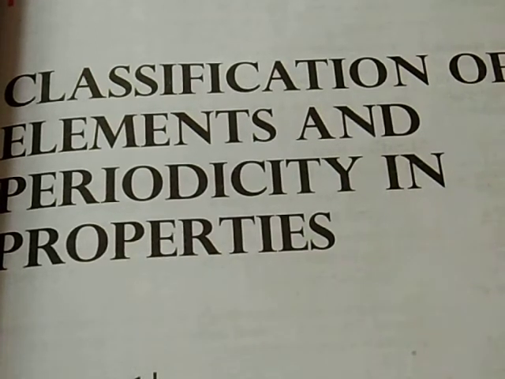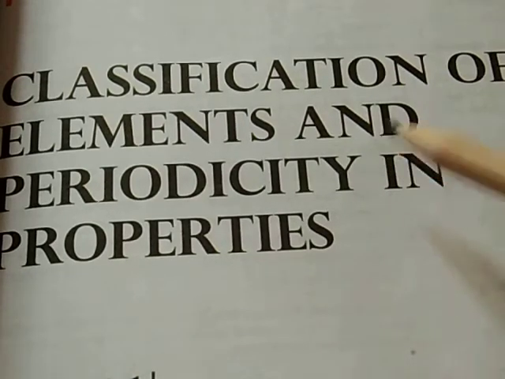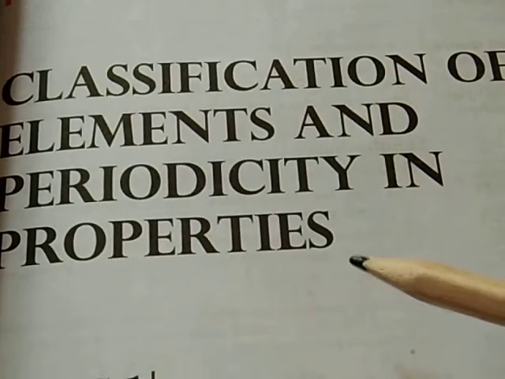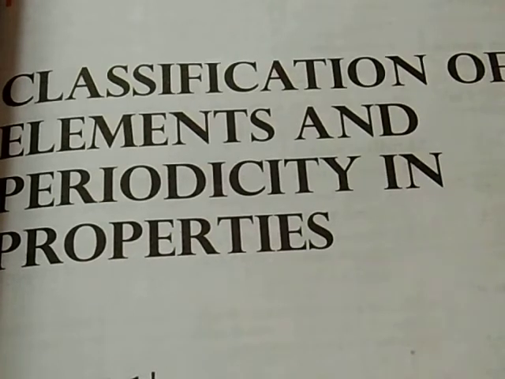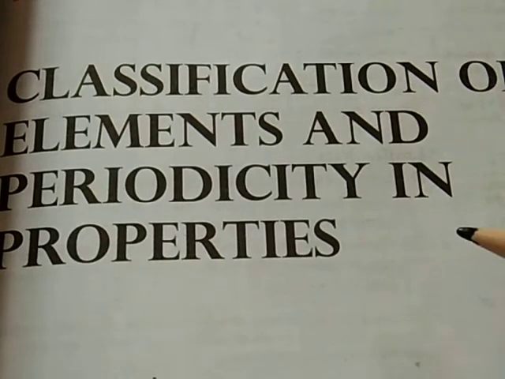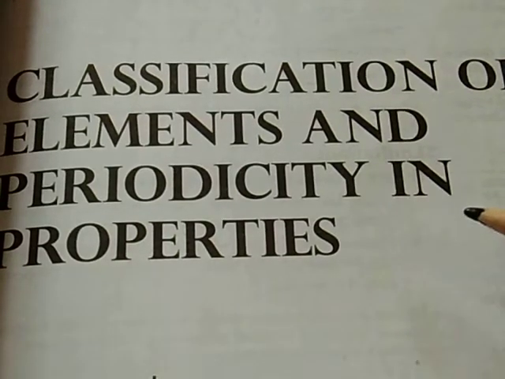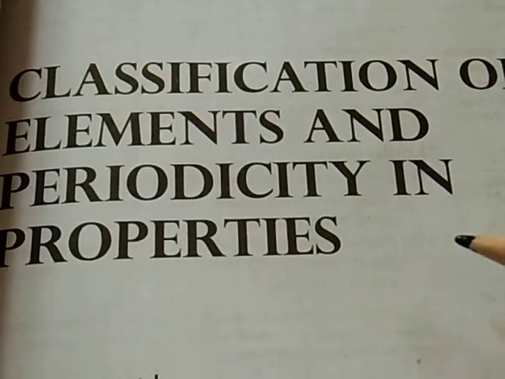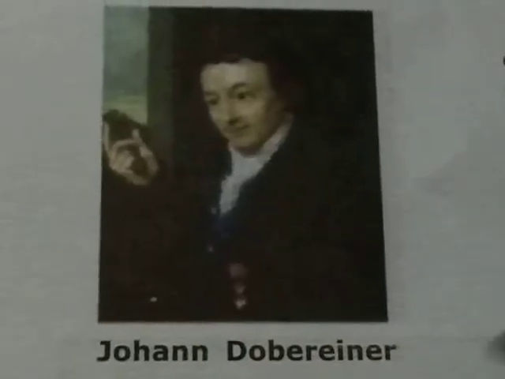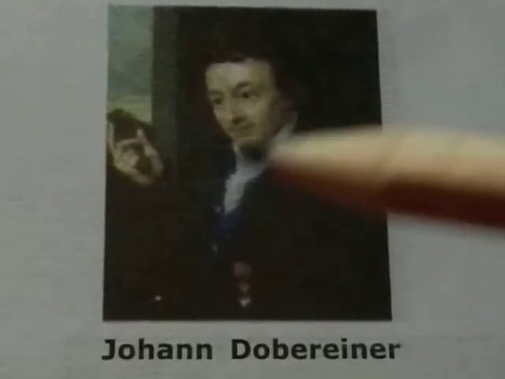Good morning, students. Today I will start the new chapter of chemistry, the third chapter, that is classification of elements and periodicity in properties. This chapter is based on the periodic table. The periodic table is an arrangement of elements with similar properties placed together. Now, the classification of elements. Earlier attempts to classify the elements.